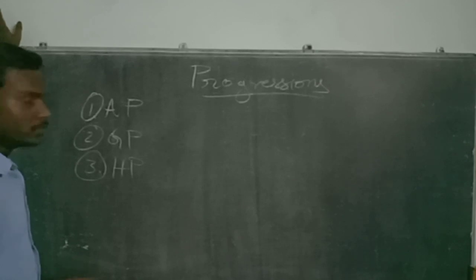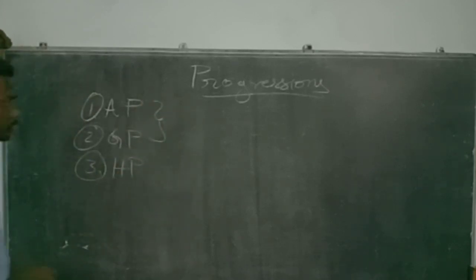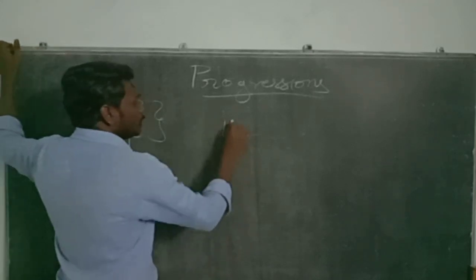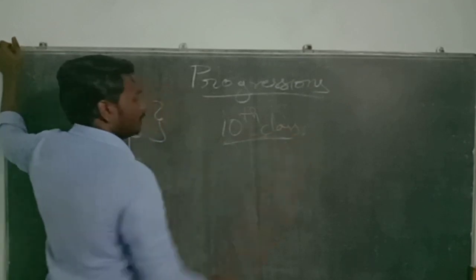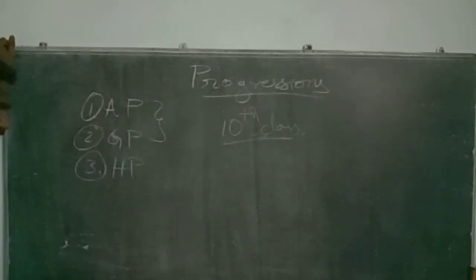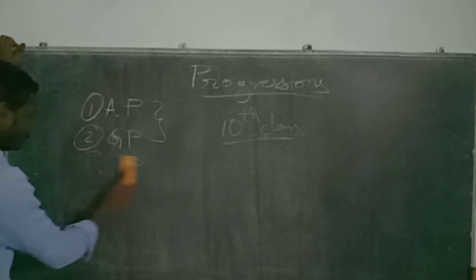In this class, we are only dealing with arithmetic progression and geometric progression, and mainly concentrating on the 10th class syllabus only.